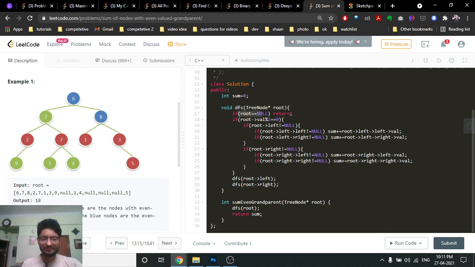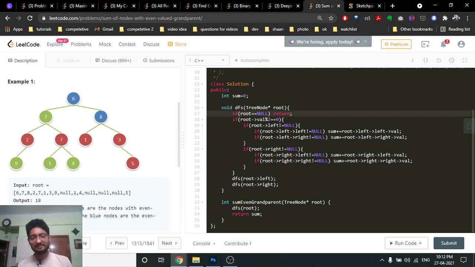So if the root is null, just return. This is the base condition, because we don't have to go beyond a null root. It means that if the current node we are on is null, we don't have to process anything. If it is not null, if the node exists, I have to check whether its value is even. If the value is even, I have the following cases.